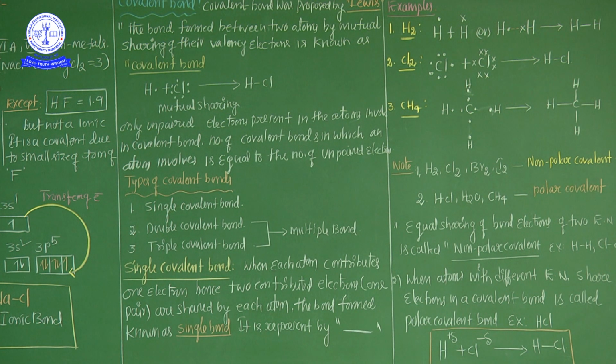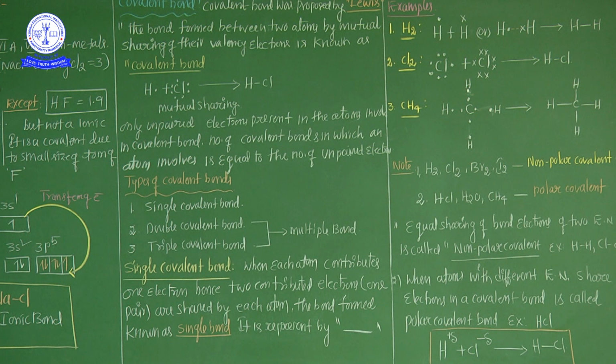For example, some compounds have only a single bond, so that is called a single covalent bond. Some covalent compounds have two bonds, double bonds. Some covalent compounds have three bonds. So the single bond, double bond and triple bond are based on the number of unpaired electrons present in an atom.